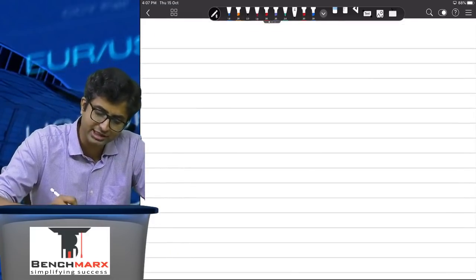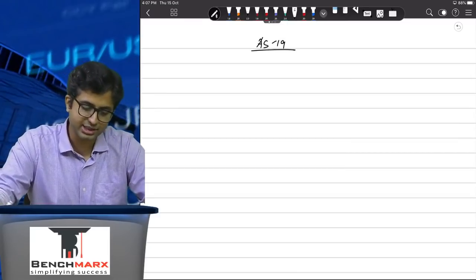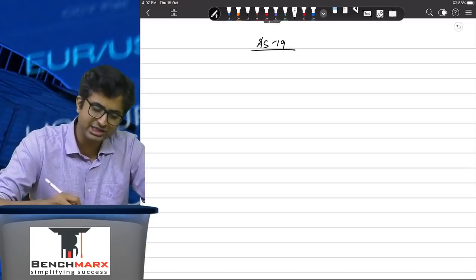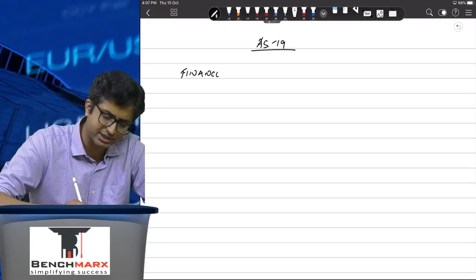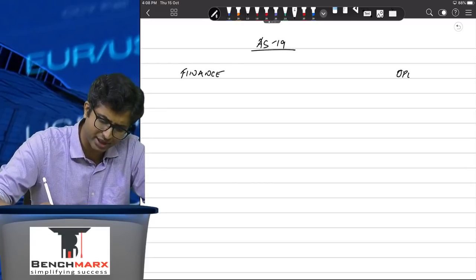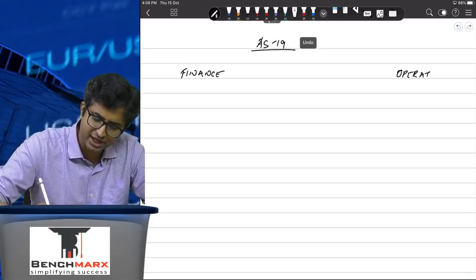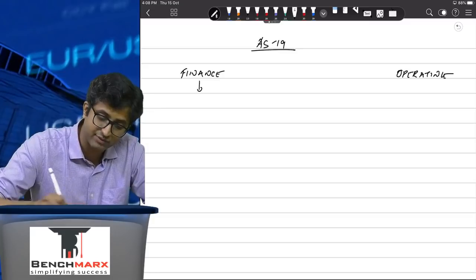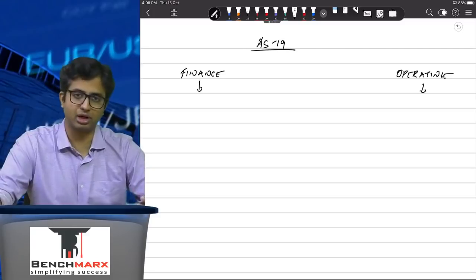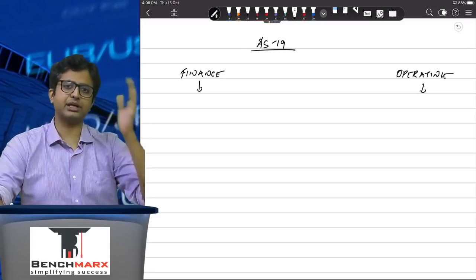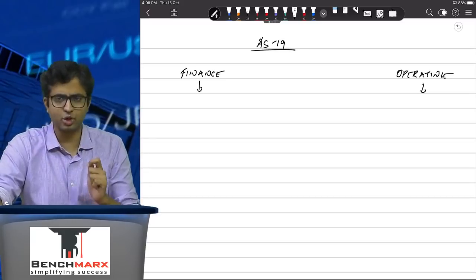Then you go to AS 19, which is on leases. These are very important standards. AS 19, which is on leases. Now lease transactions are like rental transactions, and there are two types of leases. There is a finance lease and then there is an operating lease. How do you define a finance lease? A finance lease is defined as a lease where the risks and rewards incidental to the asset are substantially transferred to the lessee. An operating lease is negatively defined. So if a lease is not a finance lease, it is defined as an operating lease.